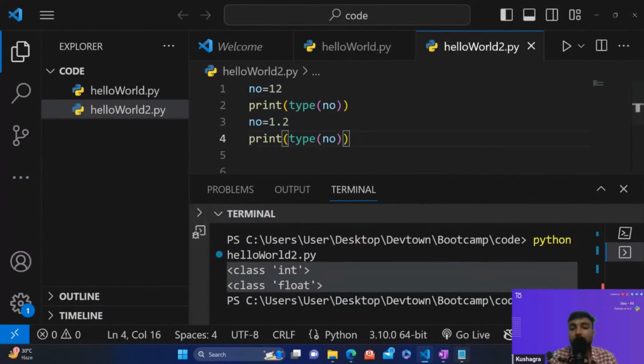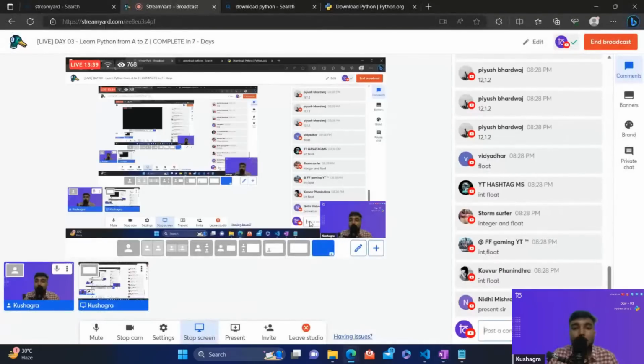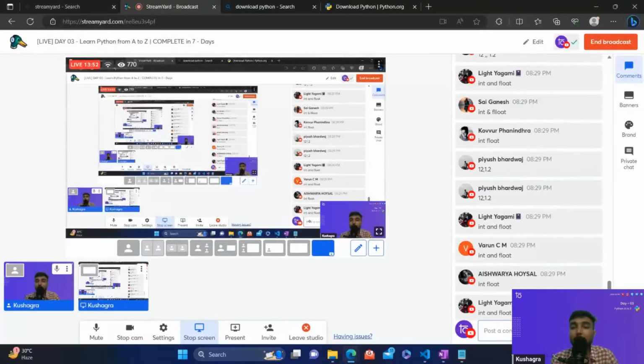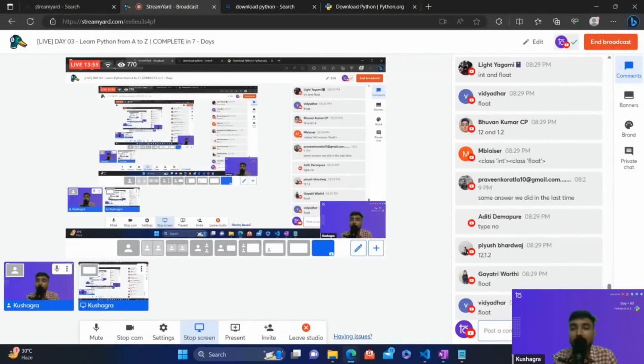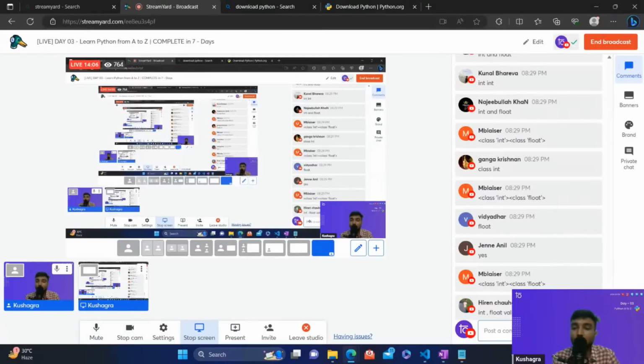Let me write down a few of the answers that you're telling. Some are saying integer and then float. Is there anybody who is saying integer and float, or integer or float?